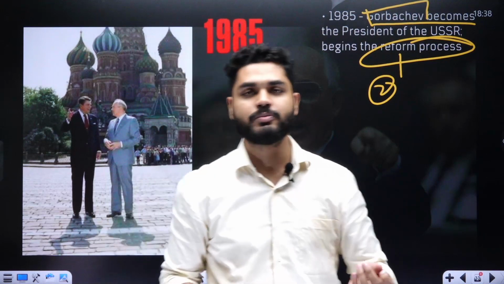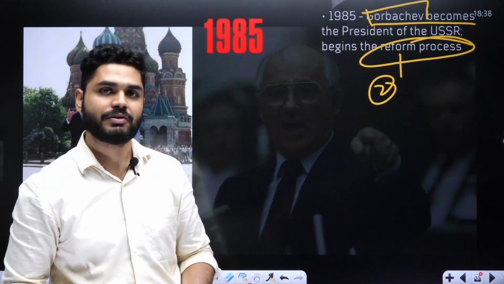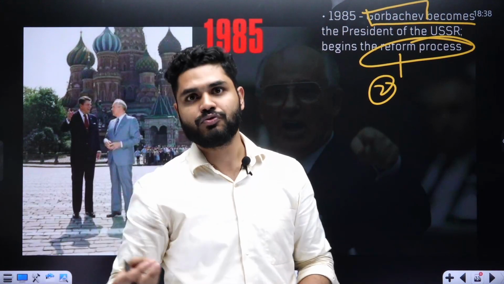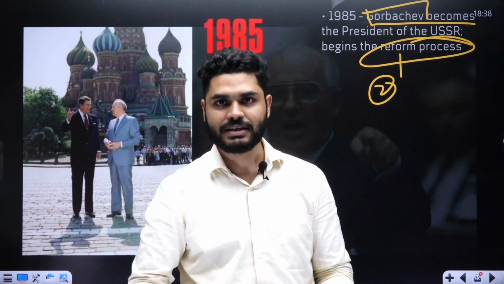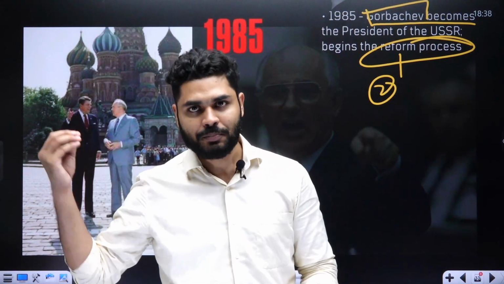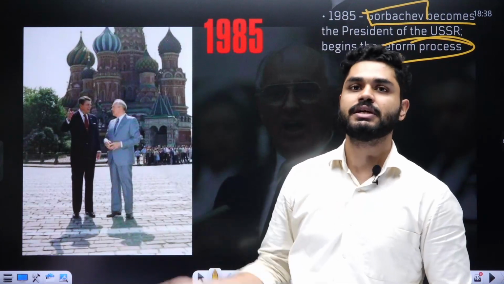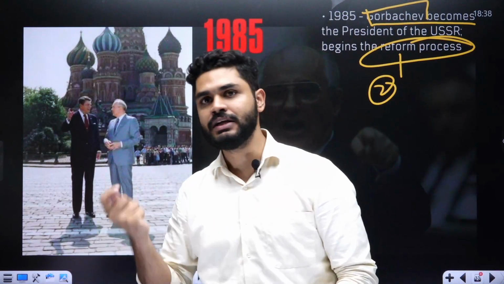Now, one was a political reform and the other was an economic reform, and these two reforms were considered quite against the idea of the Soviet Union, against the idea of communism. And with the passing of these two reforms, it was considered that the Soviet Union had considered itself defeated.